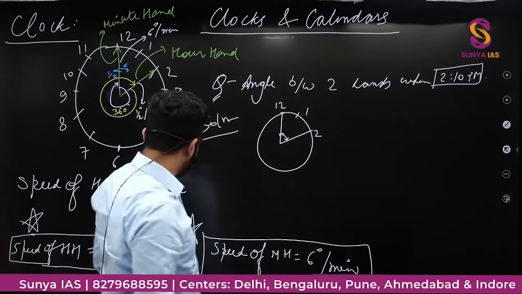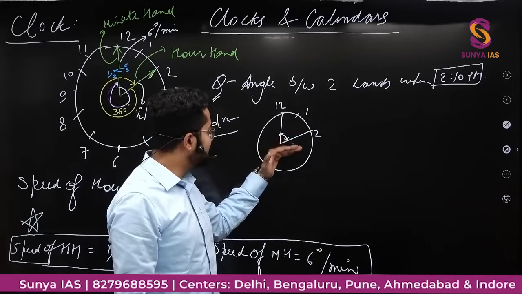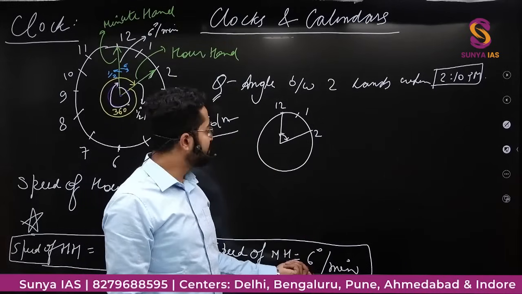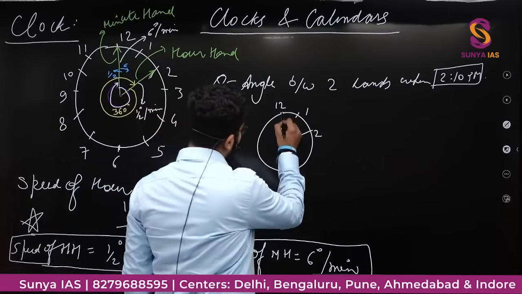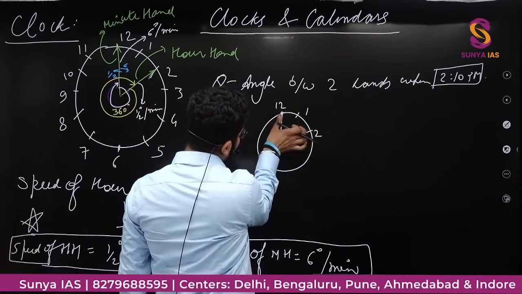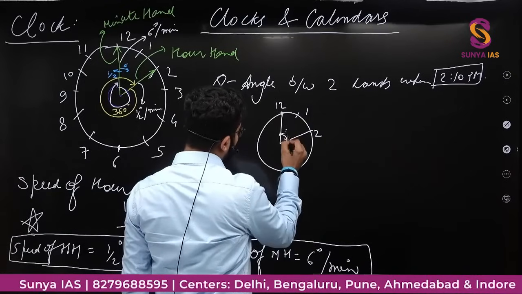So you can see the speed of minute hand is 6 degree per minute. That is 1 minute में this will make 6 degree. तो if this is 2 p.m. and this is 5 minutes, 10 minutes, total 10 minutes. So 10 minutes में this will be making an angle of 60 degree.